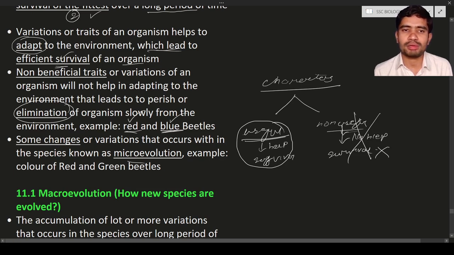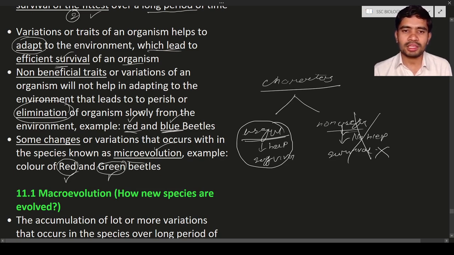It means that in this population only, take the example of the same red and blue beetles. In this population only, you can see minor changes, like beetles with a red color and beetles with a green color. The species is the same, but between the individuals you can see small changes. Those small changes are known as microevolution. So what is the small change in this example? The small change is nothing but red color and green color in the beetles. That is microevolution. So these are the small changes.